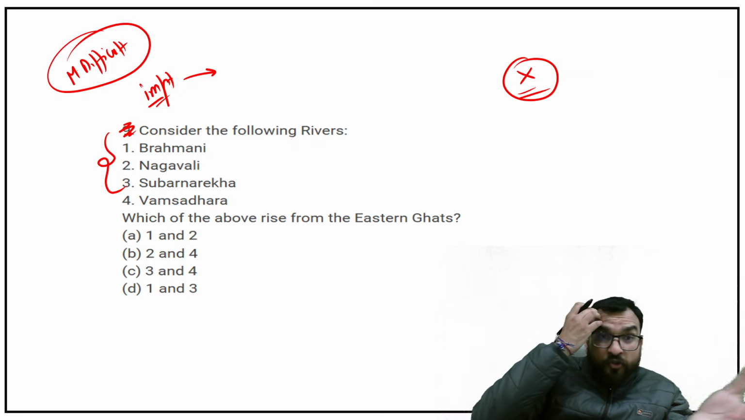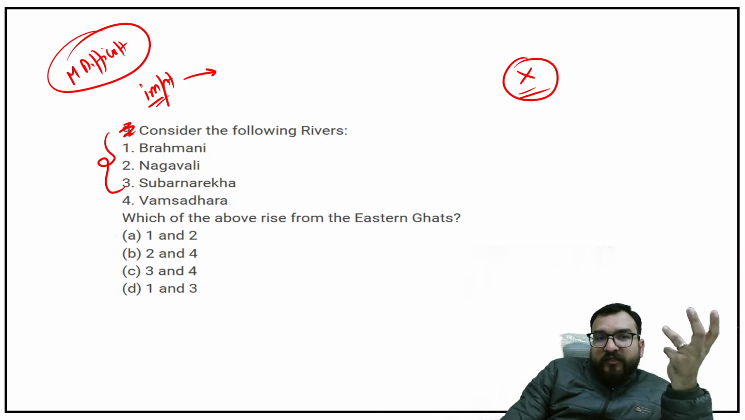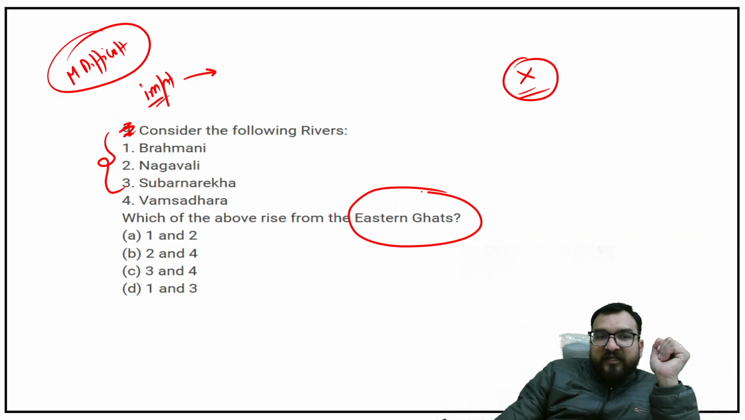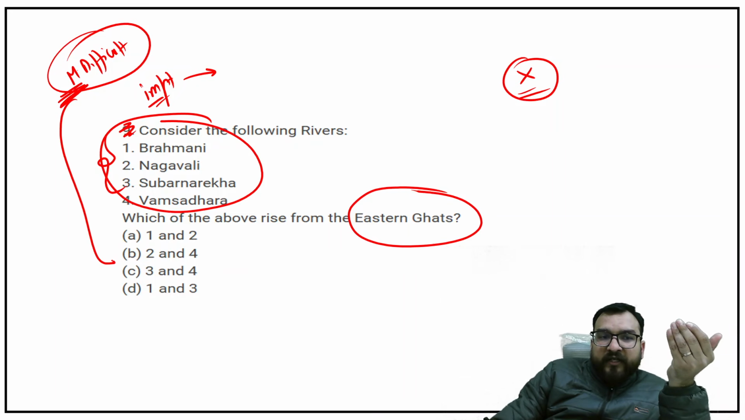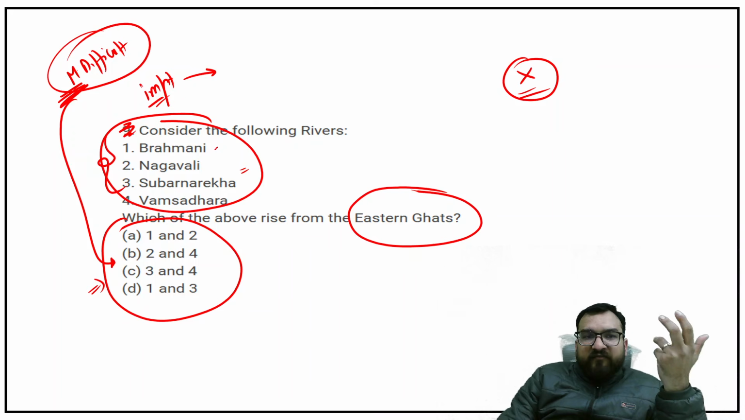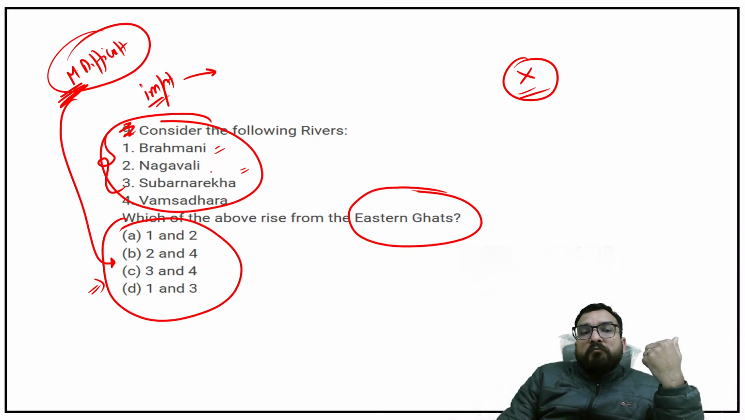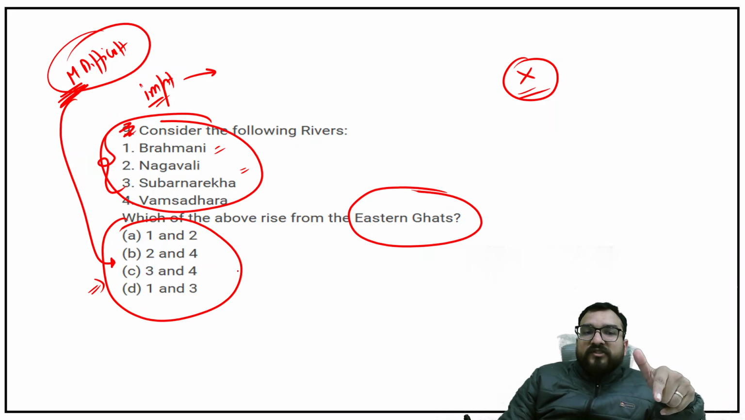Okay, these are small rivers that you will get to see. Now how they have merged this question with Eastern Ghats and the river system over here. Now this question was comparatively moderate, because of the options you can arrive at the answer. Because Subarnarekha all might have heard, Brahmani all might have heard, but not the exact location of Nagavali and Vamsadhara. So with the help of options, you can reach the answer.